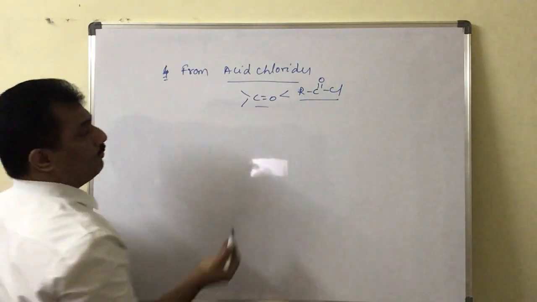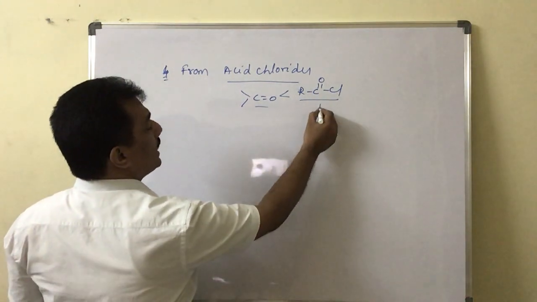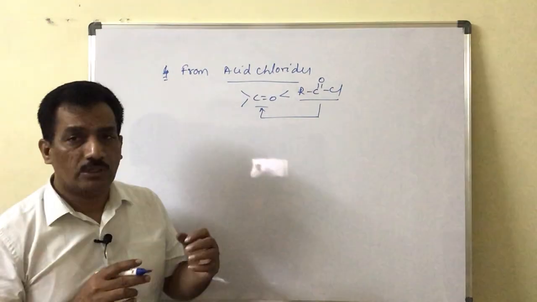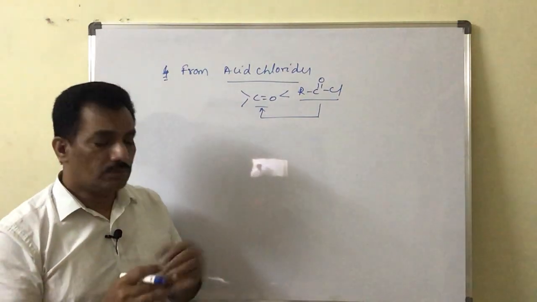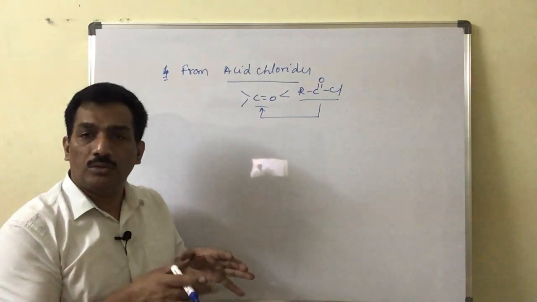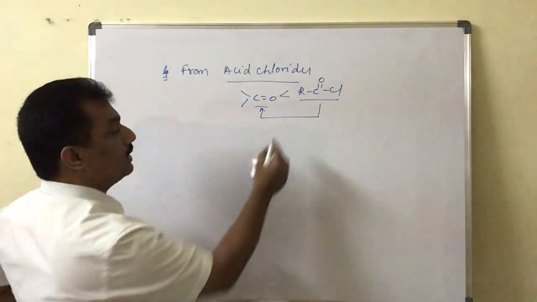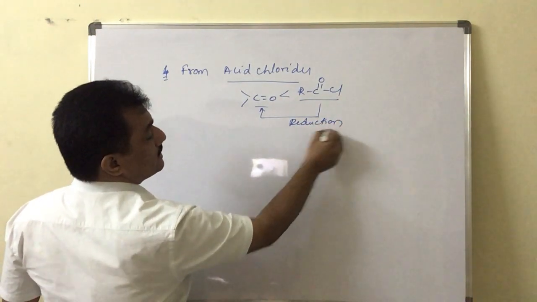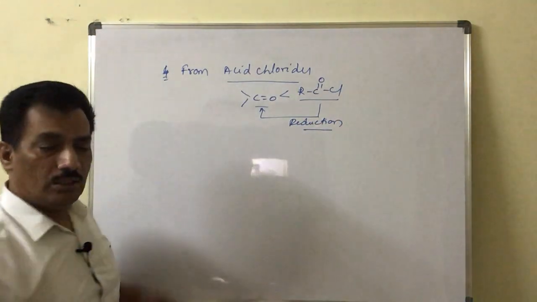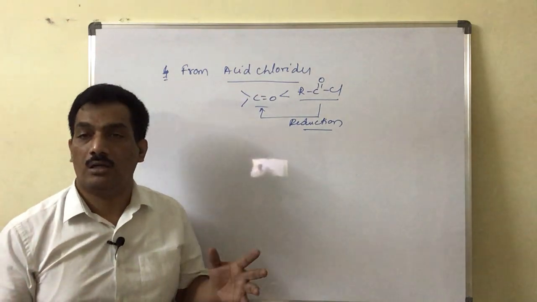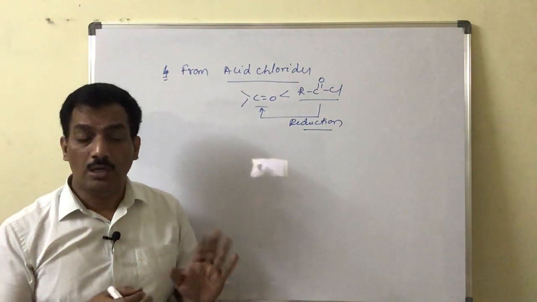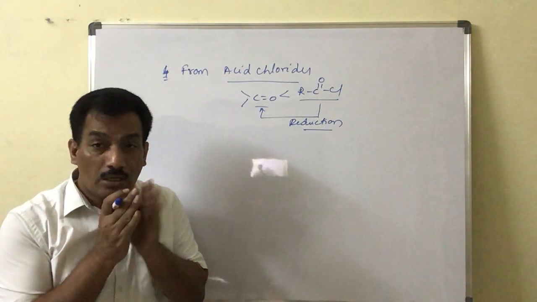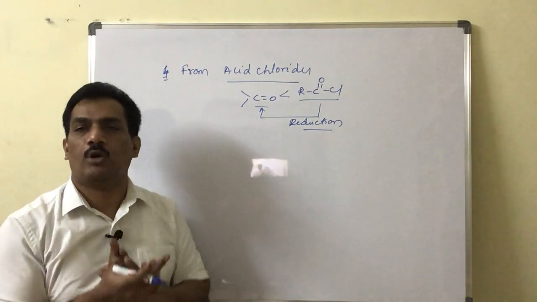When we convert this acid chloride to a carbonyl compound, the chemical process we have to implement is a reduction process. Unlike the previous cases, here it is reduction. In the case of alkenes, alkynes and alcohols, just remember, forever remember, because it gives the way to think. It gives the logical approach to guess the products.